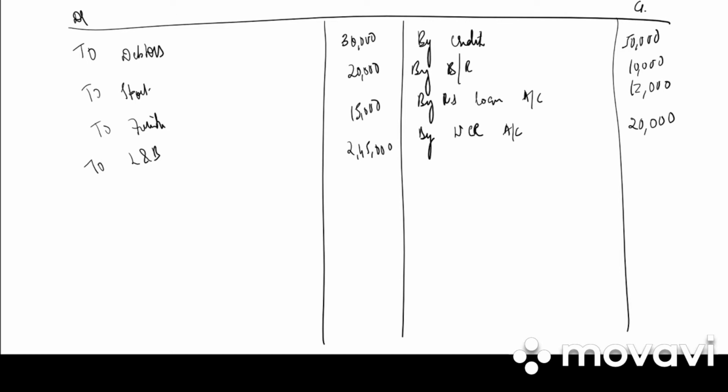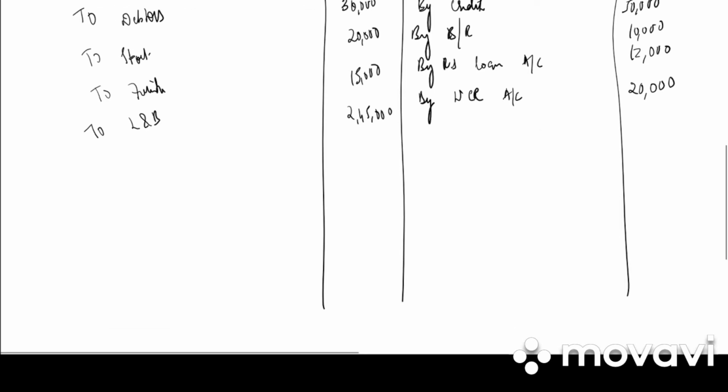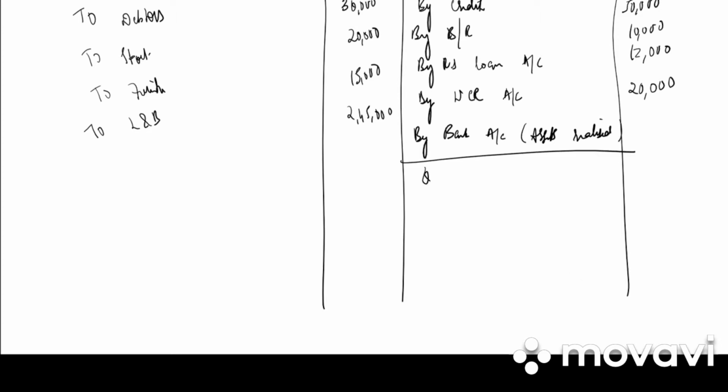Next step is all the assets realized. What is the entry? Bank account debited to realization account. So by bank account, assets realized, under that we have debtors 28,000, furniture 12,000. Why? Because it is sold to N. Land and building 2,80,000. So it is 3,20,000.